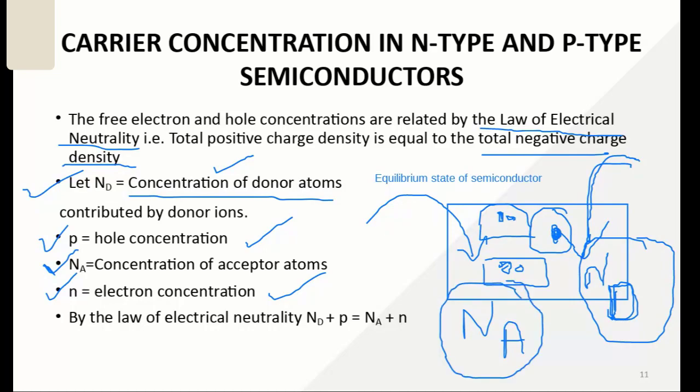And we know when you have T greater than 0, number of electrons are there, number of holes are there. So what are the concentrations of holes and electrons in the semiconductor? We say hole concentration is P and electron concentration is N. And according to the law of electrical neutrality, we say that Nd plus P is equal to Na plus N, because the positive charge carriers are equal to the negative charge carriers. So some of these terms should be equal due to the law of electrical neutrality.